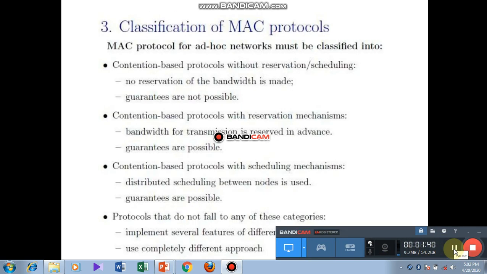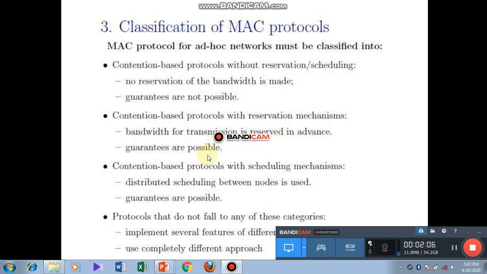Classification of MAC protocols. MAC protocols for ad hoc networks can be classified into contention based protocol without reservation or scheduling. No reservation of the bandwidth is made. Guarantees are not possible. Contention based protocol with reservation mechanism: bandwidth for transmission is reserved in advance.